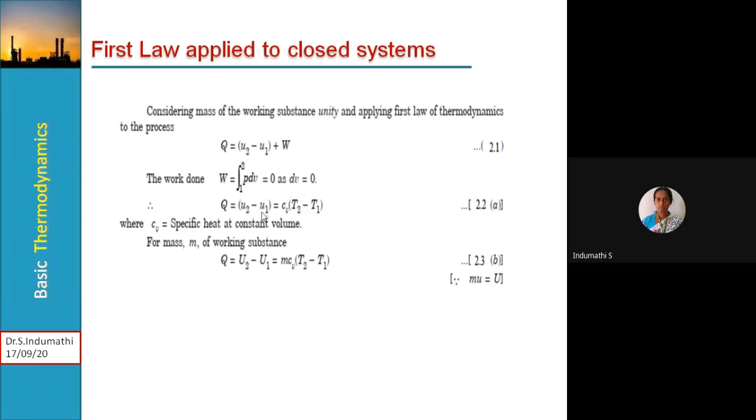Then Q is equal to U2 minus U1, which can be expressed as Cv times (T2 minus T1). For a mass of m of the working substance, Q is equal to U2 minus U1, that is m Cv (T2 minus T1). Here the lowercase letters are specific quantities, specific volumes and specific internal energies, and here this is the total internal energy. So observe this difference: here I have written capital U equal to m times u.